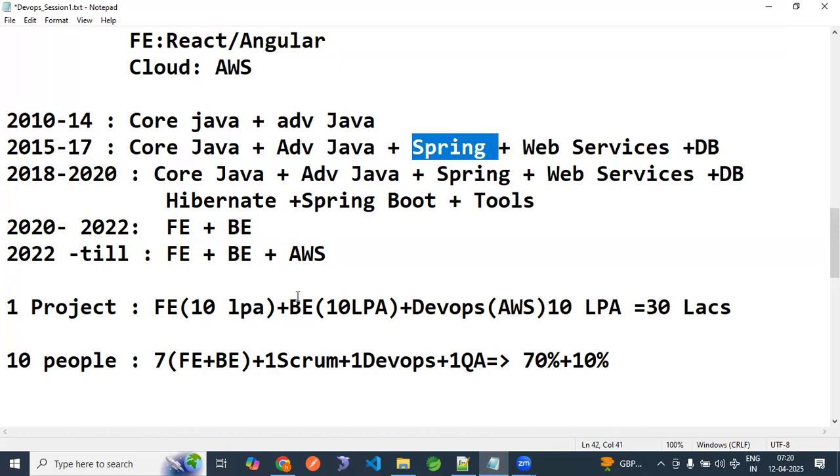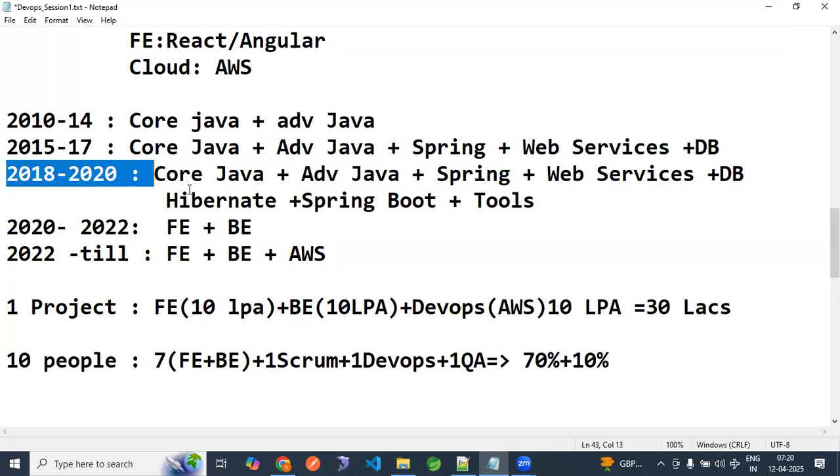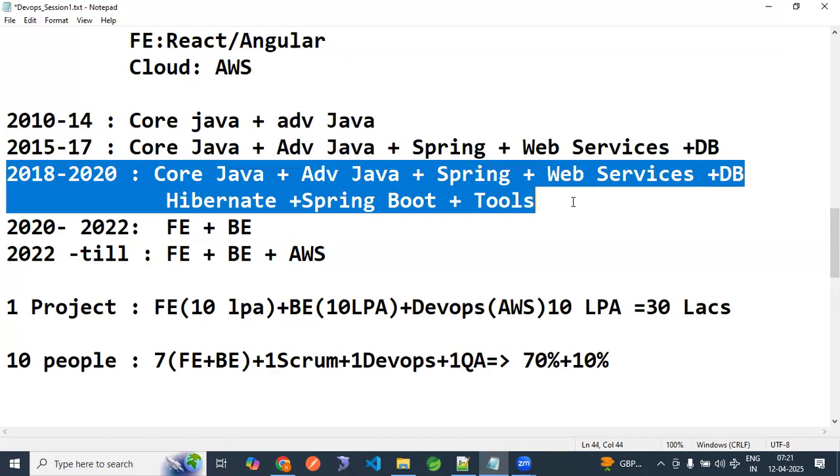I'm talking about Java developers, but this is the same situation for all tech stacks. Nowadays they are increasing the skill set. Before COVID, 3-4 years early, they wanted database, Spring Boot, multiple tools also. Then during COVID, what happened? Everyone is working from home, right? Everywhere there was lockdown, so the project work should still be taken care of.